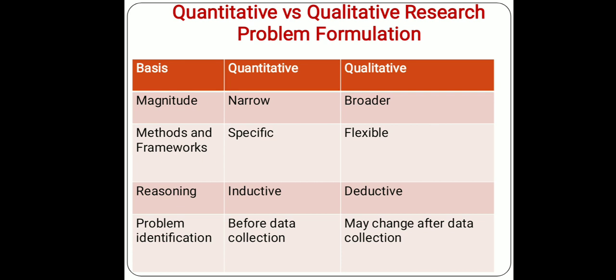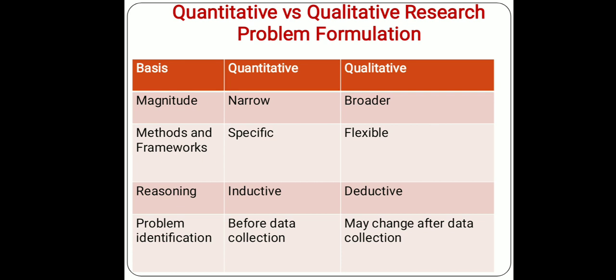The reasoning in quantitative research is always inductive, because here we use a specific, very micro thing to be examined to get a solution of a particular problem. But in qualitative research, it is deductive: huge things you can collect, and subsequently go on collecting data. After a little while you may feel that some things are not of importance, and you can drop them. Some variables may be important, and you can add them. So the reasoning is deductive.